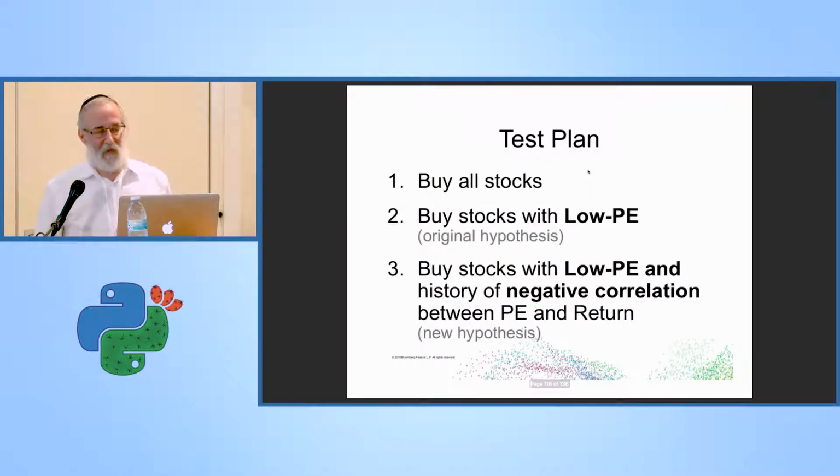So here's my test plan. I have 3 trading strategies. One is buy all the stocks. That's basically just investing in an index mutual fund. Buy the stocks with low PE. That was my original hypothesis. Or buy those with low PE that have a history of negative correlation.